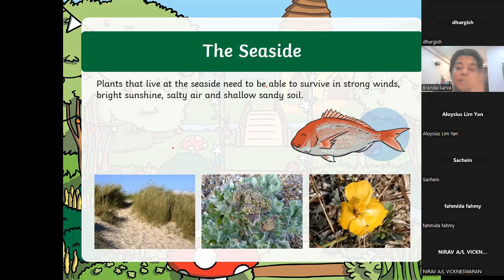Think about it now. If you are a plant living at the seaside, just imagine you are one of these plants. You may not know the names, but maybe what you know is a coconut tree. What kind of skills do you need to survive? Tell me.